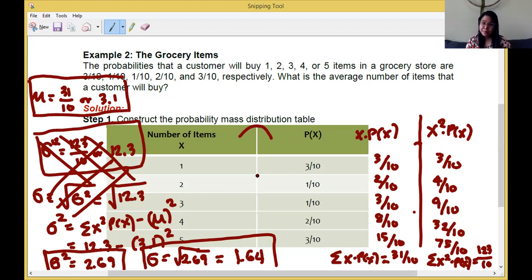Again, the mean, which is 3.1, is the sum of these columns. Next, the variance is solved as the summation of the fourth column subtracted by the square of the mean. And the last one, which is the standard deviation, is the square root of our variance.